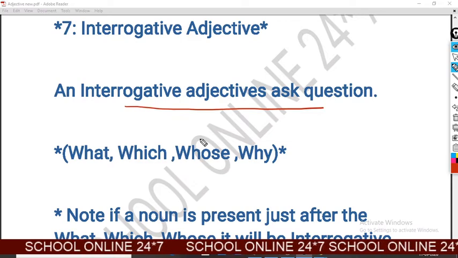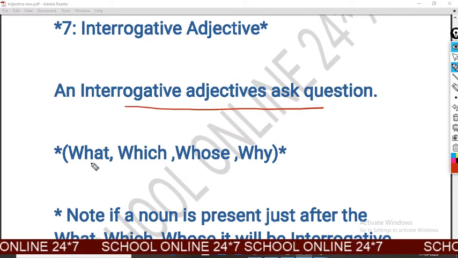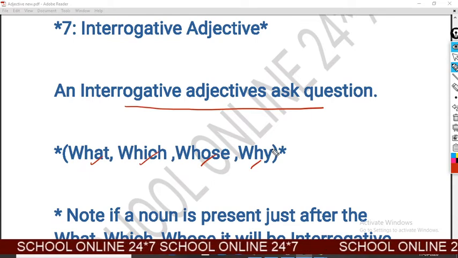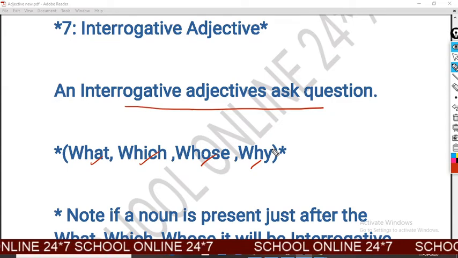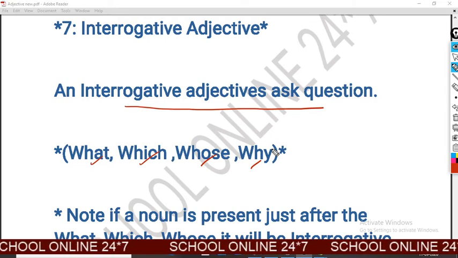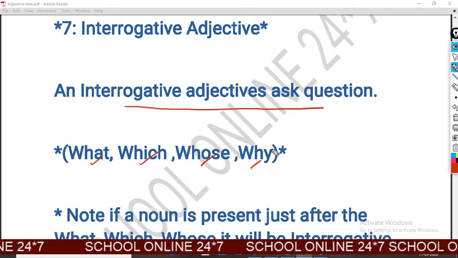And in this type of adjective we can use these words: what, which, whose, why. Example, which umbrella is yours, dear? In this sentence we used interrogative adjective.